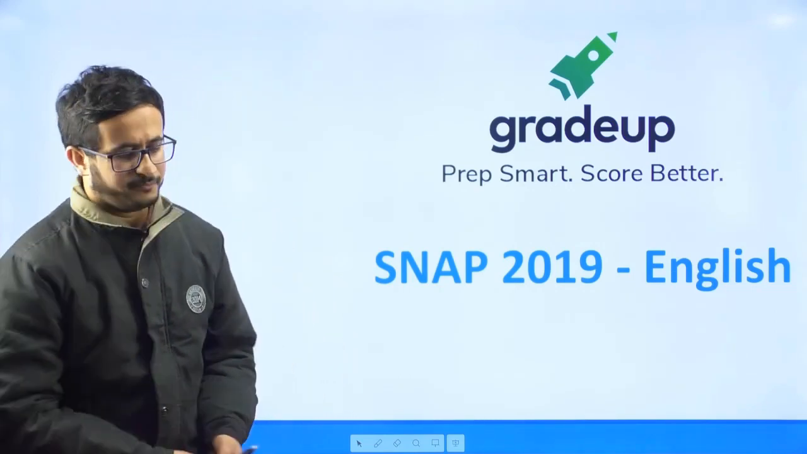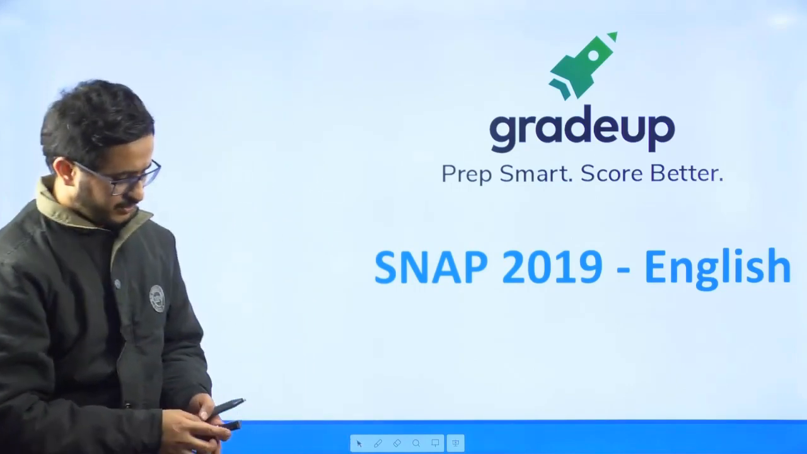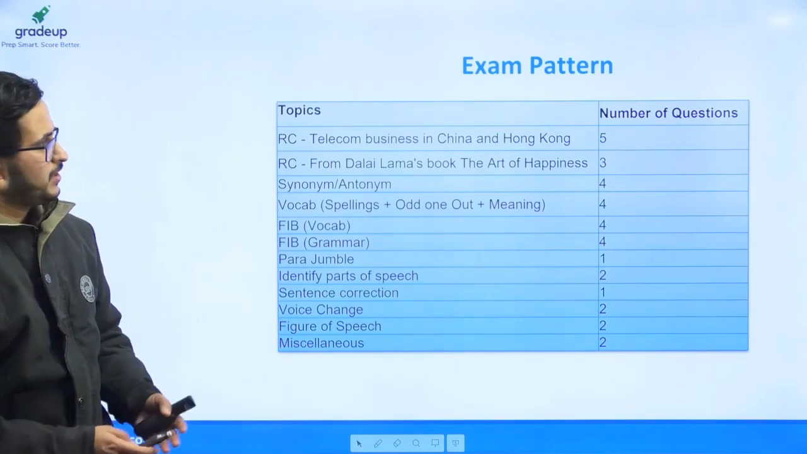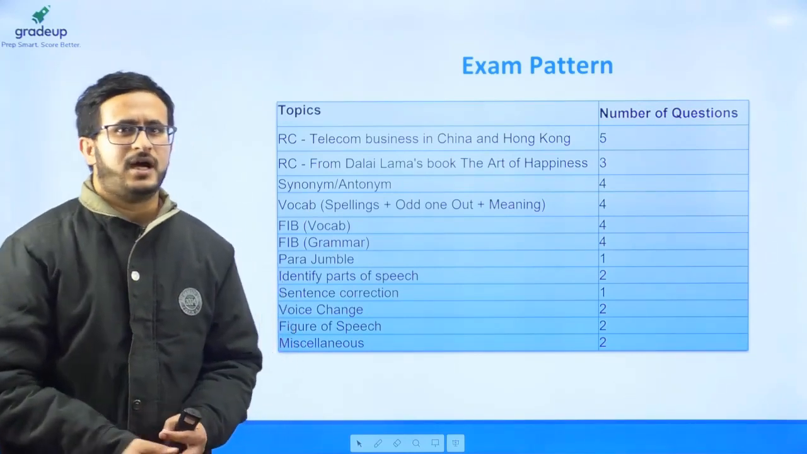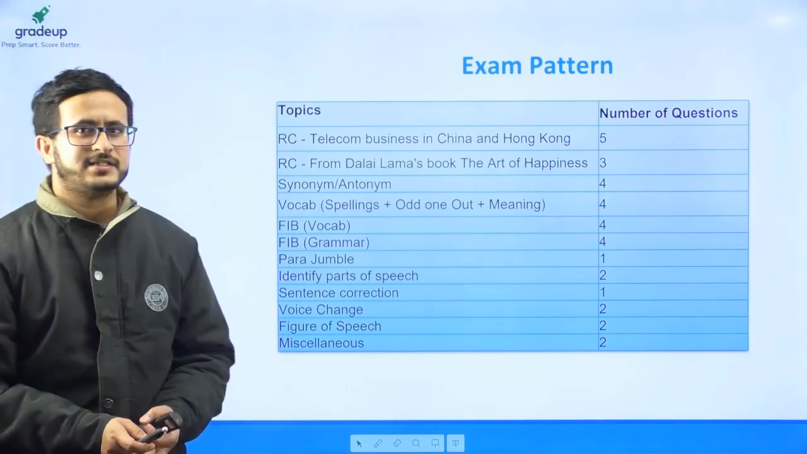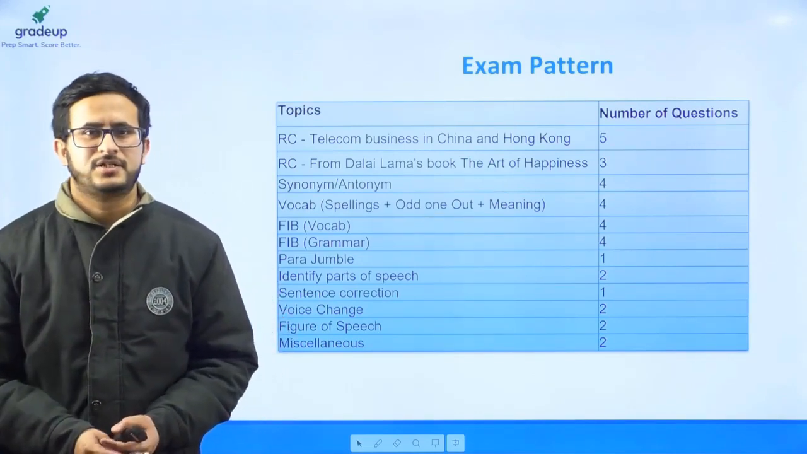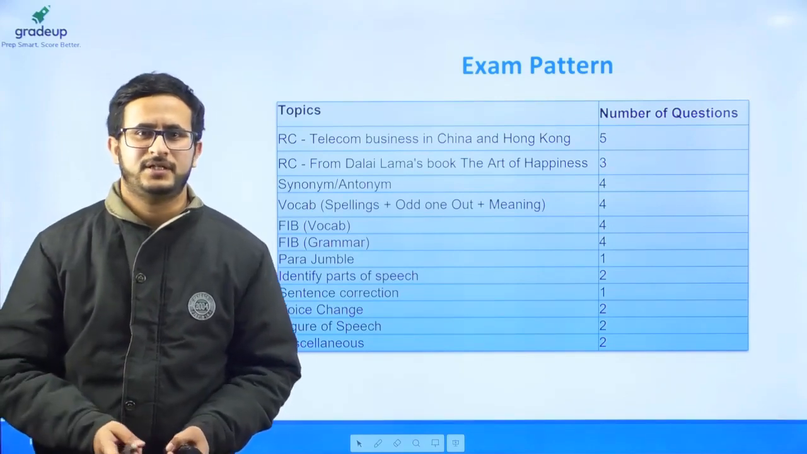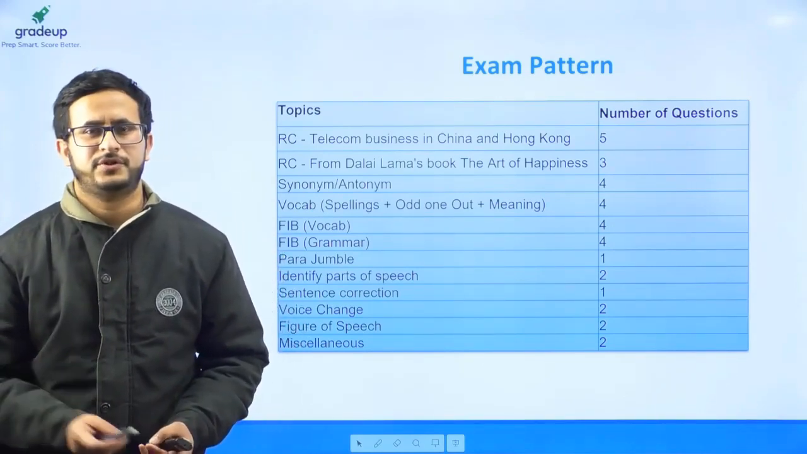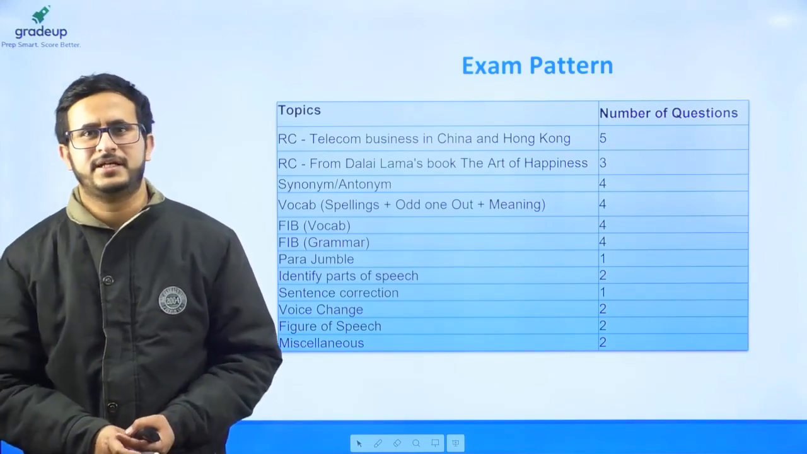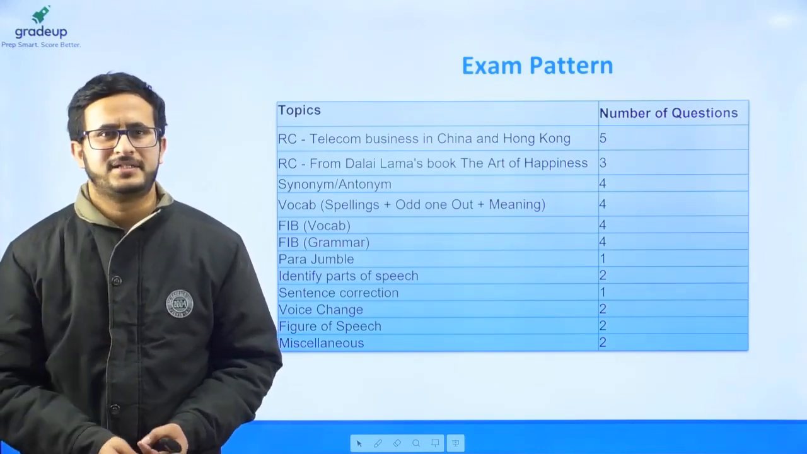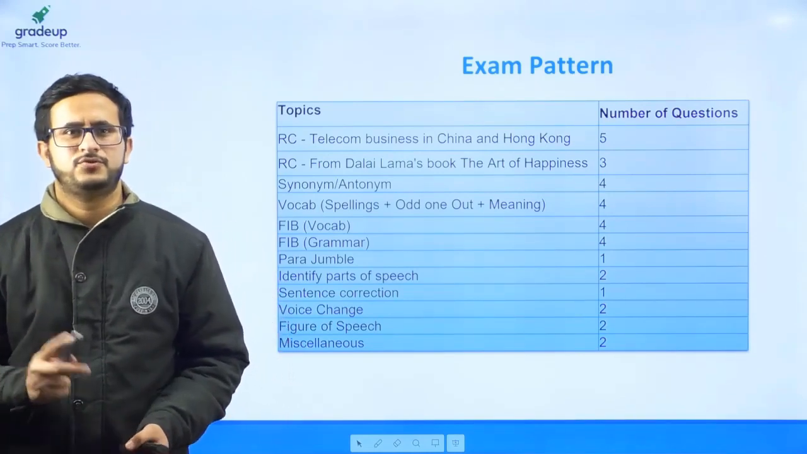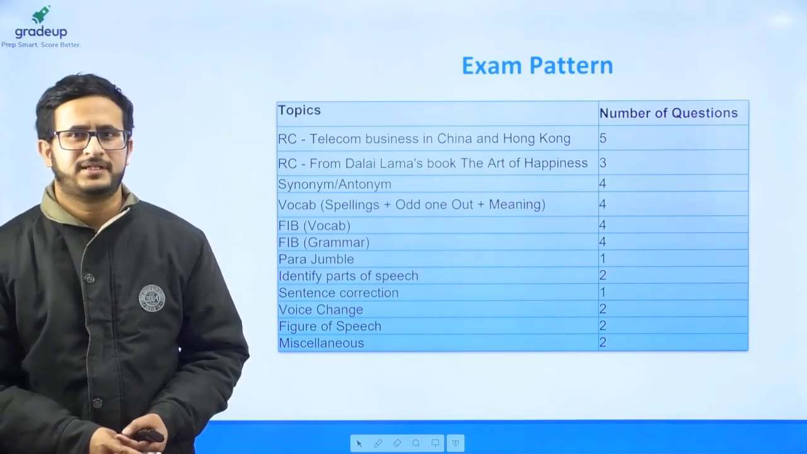So before we move ahead with the question discussion, let's look at the exam pattern, the questions that were asked in the examination. So out of the 34 questions, 8 questions were from reading comprehension. There were 2 passages consisting of 5 and 3 questions respectively. They were very lengthy in nature. So the first passage, which constituted 5 questions, was on telecom business in China and Hong Kong. And the second passage was from Dalai Lama's book, The Art of Happiness. So these 2 passages had 5 and 3 questions respectively.